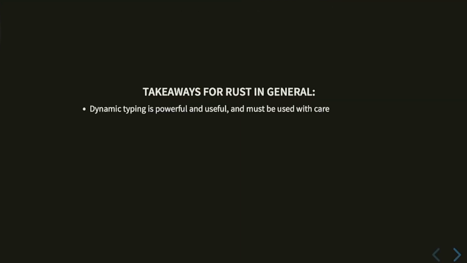So what are the takeaways here? Dynamic typing is powerful and useful, but obviously you need to be careful when you use it. But if you can use it in just the right place, you'll notice that this has kind of solved the last problem that we had with our super simple game design, right? So you declare all these systems, right? And we had this problem where every time we added something to our ECS state, we would immediately be messing with the dependencies of every single system.